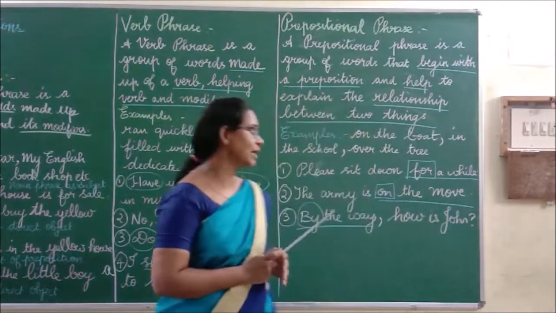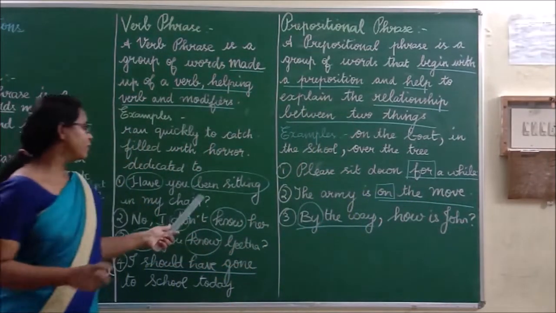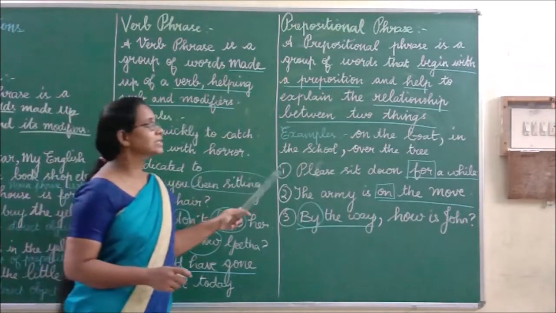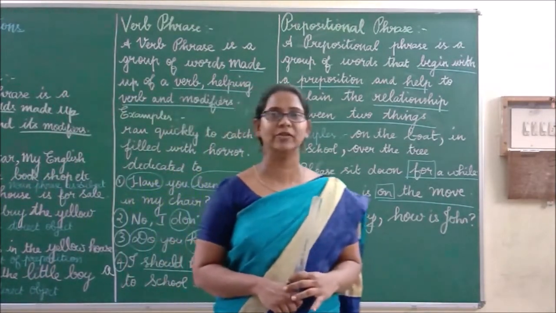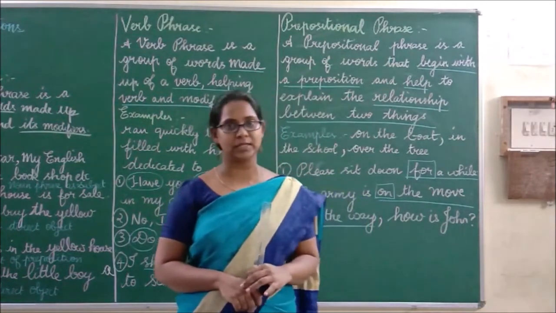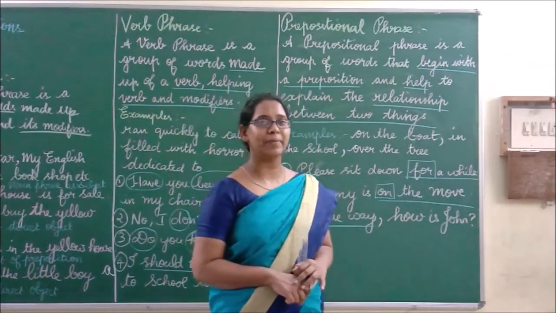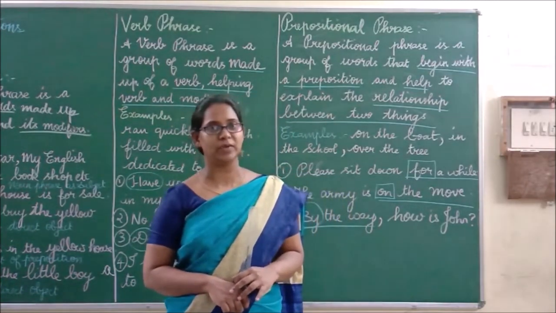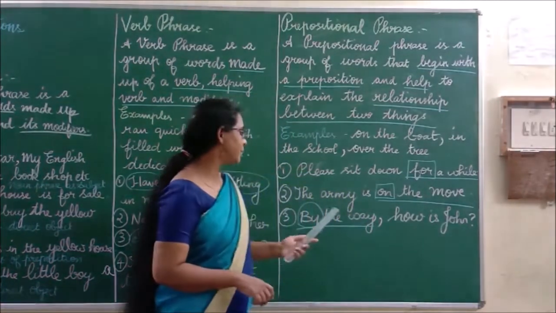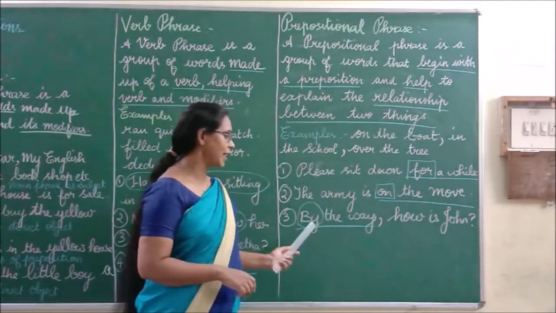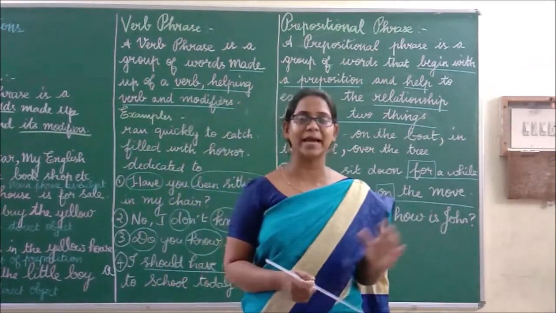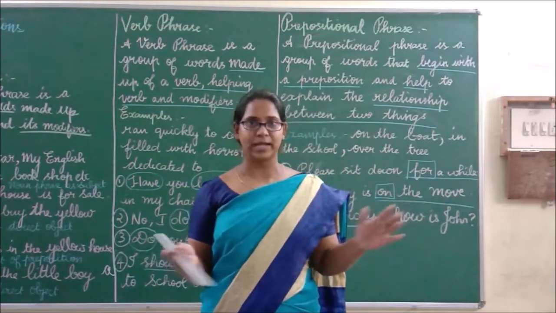We have seen an example, right? Have you been sitting in my chair? Ran quickly to catch. Next is prepositional phrase. Prepositional phrase is also a group of words that begins with a preposition and it shows a relationship between the words. Example, by the way. Here, by the way is a prepositional phrase. Is it clear?